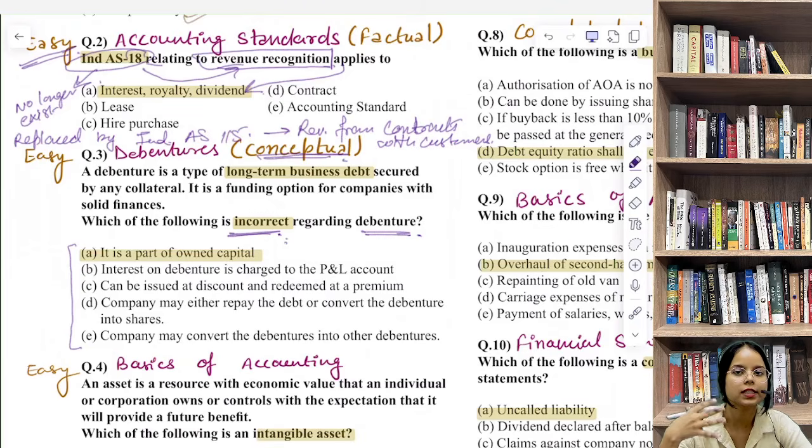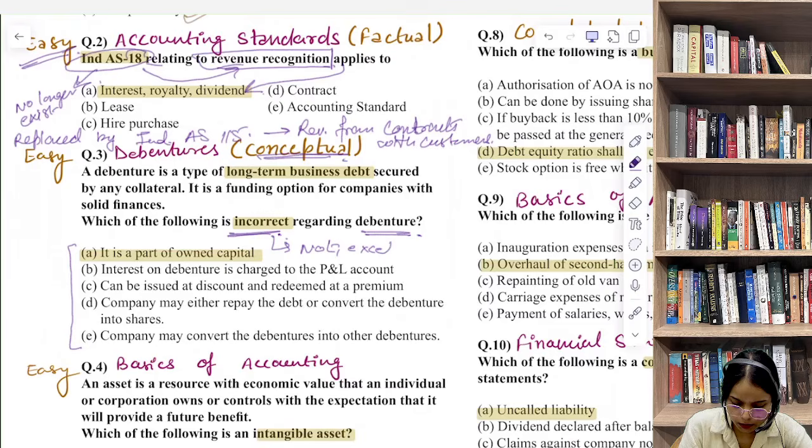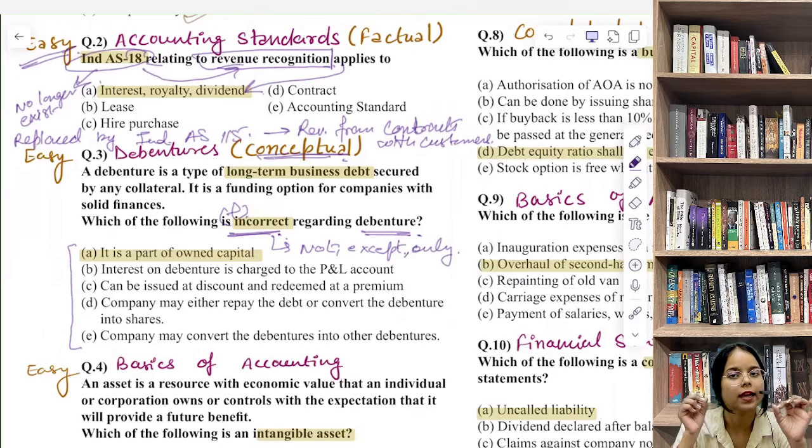Whenever such extreme words, ये extreme words हैं हमारे, extreme words क्या है, whenever such extreme words appear like not, except, incorrect, only, here be extra alert. Okay, be extra alert because the examiner is intentionally testing your attentiveness, कि आप कितने attentive हो.